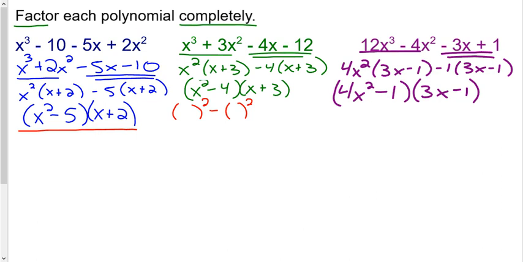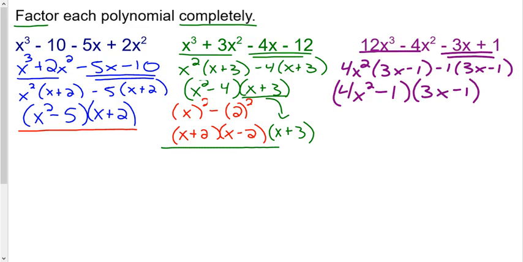So what do we square to get x squared? What do we square to get 4? And then we've got to do that a plus b, a minus b pattern. And then this x minus 3 that's on the end here that we didn't touch, that comes down. And then this is our final answer. That is factored completely. And so we go ahead and check our last one.